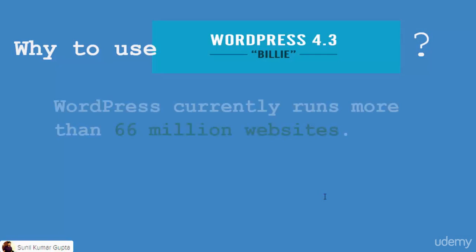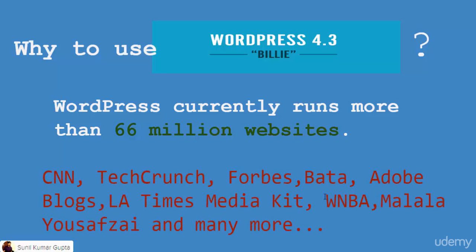A few more facts about WordPress. Currently 66 million websites are running on WordPress. It's a rough estimate; the actual number of websites is much more than this. Some popular websites are CNN, TechCrunch, Forbes, Bata, Adobe Blogs, LA Times, MediaKit, WNBA, Malala Yousafzai, and many more.